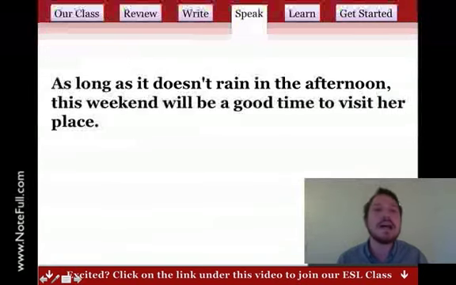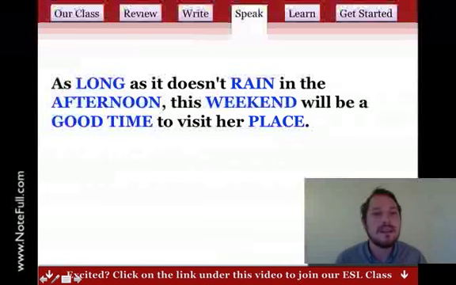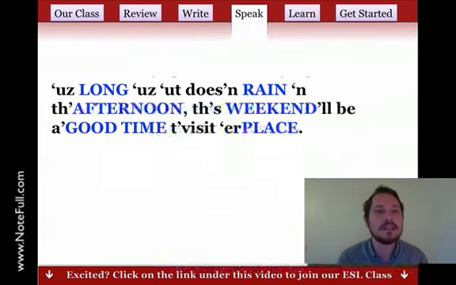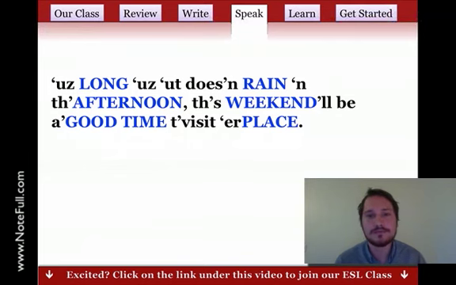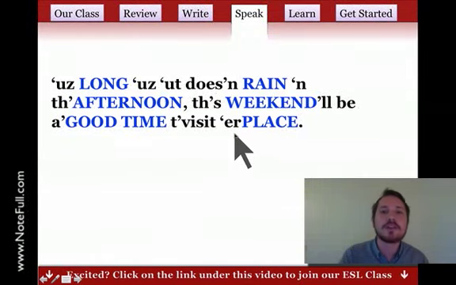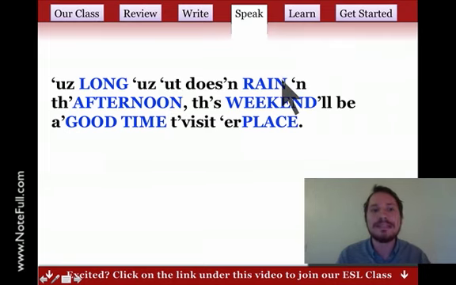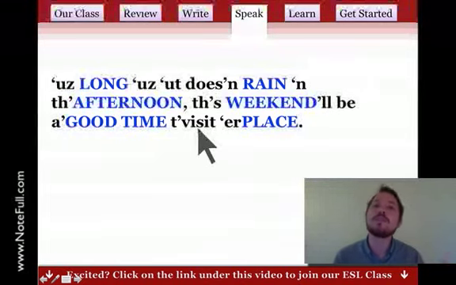So here's the answer. I'm going to pronounce this using strong sounds. As long as it doesn't rain in the afternoon, this weekend will be a good time to visit our place. It sounds strange because I didn't squeeze my words. I need to try it. As long as it doesn't rain in the afternoon, this weekend will be a good time to visit her place. Did you notice I squeezed words, like instead of her, I said 'er', and we practiced that before. To visit, we didn't say to, we said 'tuh visit'. As long, it doesn't, so we had it doesn't rain in the afternoon. Instead of in, we said 'n', and I didn't say the, I said 'thuh afternoon'. So I'm squeezing all of those together.